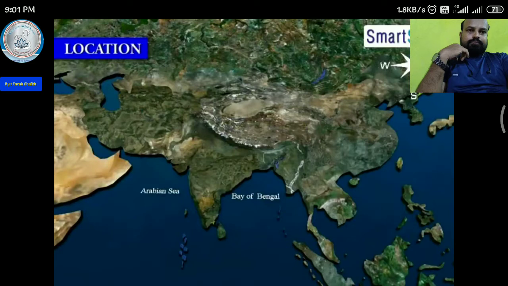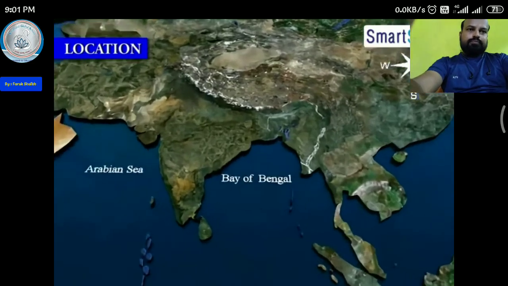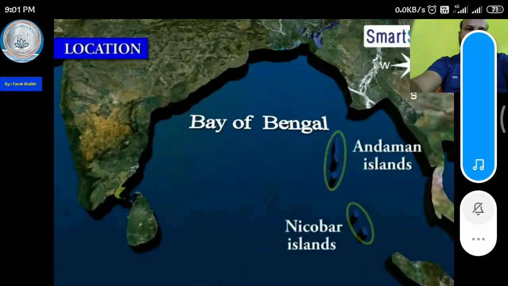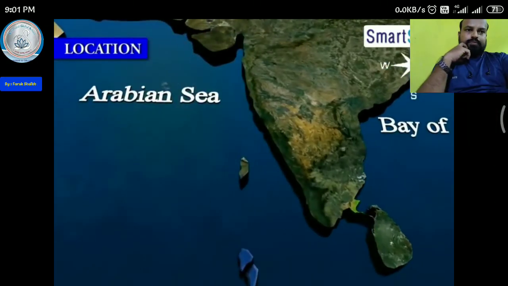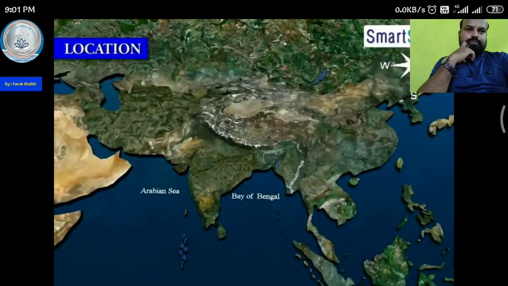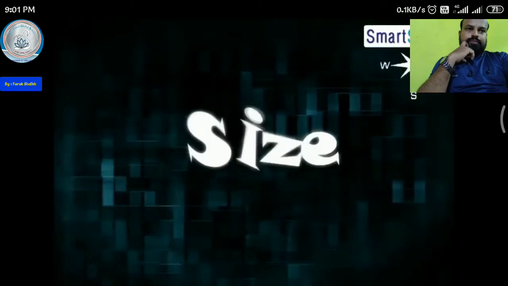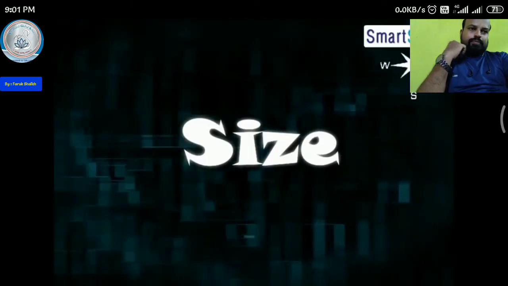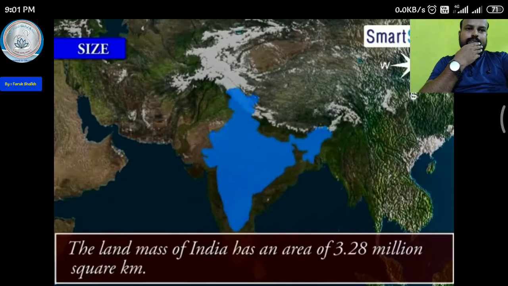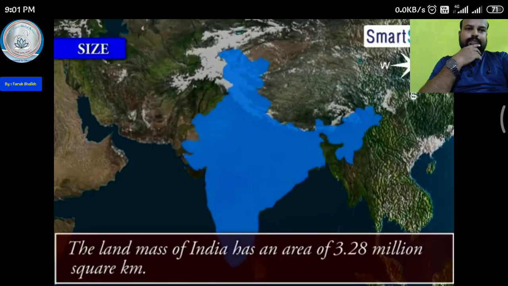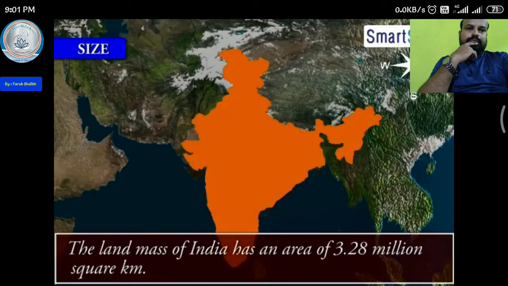To the southeast and southwest of the mainland lie the Andaman and Nicobar Islands and the Lakshadweep Islands in Bay of Bengal and Arabian Sea respectively. Size. The landmass of India has an area of 3.28 million square kilometers.